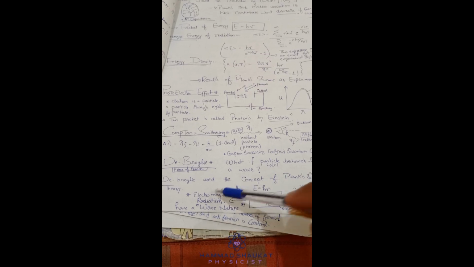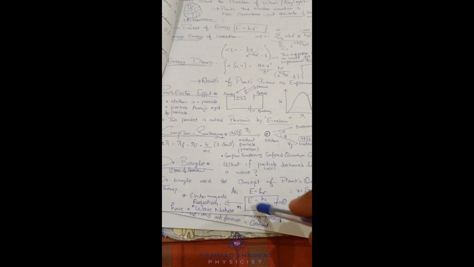You know v equals f lambda, so f becomes v by lambda. And what is this v? V is basically the speed of light, so you convert it to c divided by lambda. So your expression becomes E equals hc by lambda. So this is the relation of the de Broglie wavelength. Electromagnetic radiation has a wave nature. If you increase the wavelength, energy will decrease; if energy increases, wavelength will decrease. Inverse relation between energy and wavelength.